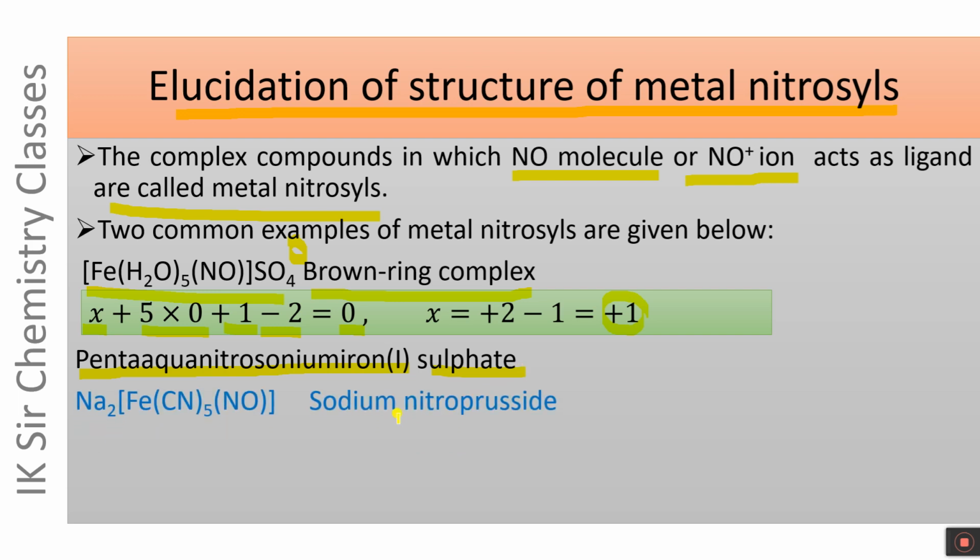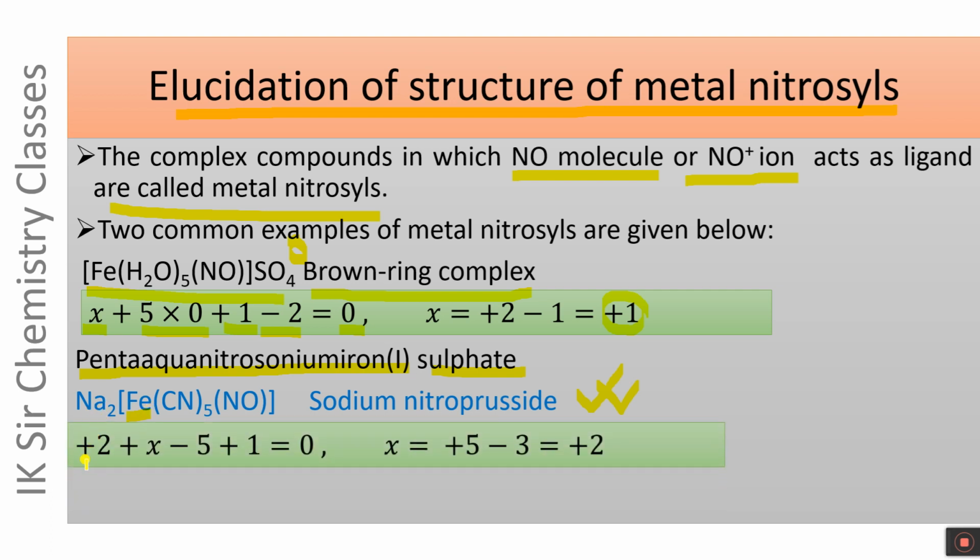Another important metal nitrosyl is sodium nitroprusside. It is a common reagent which is used for the detection of sulfur in organic compounds during Lassaigne's test. Let us calculate the oxidation number of iron in sodium nitroprusside.